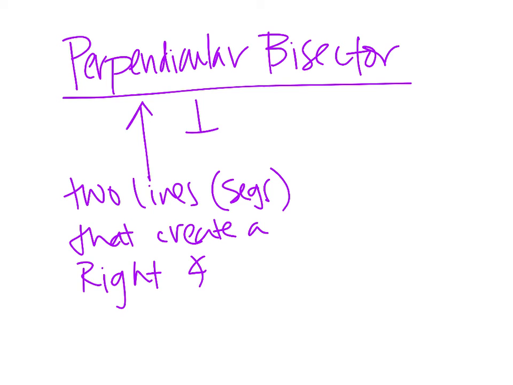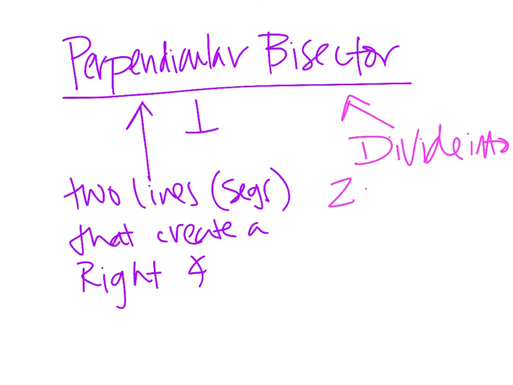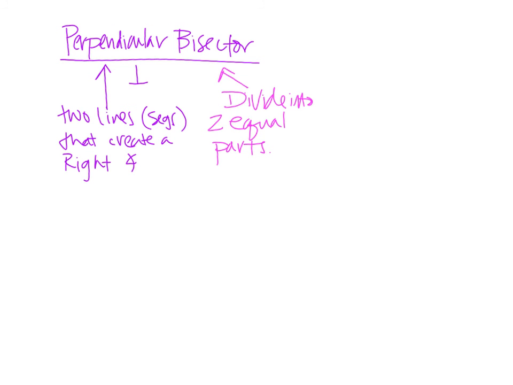The word bisector, we already know, means to divide into two congruent parts, two equal parts. So it takes it and divides it into two congruent sections. So when we talk about a perpendicular bisector, we're saying that it's not only perpendicular to a line, but it also divides it into two congruent parts.